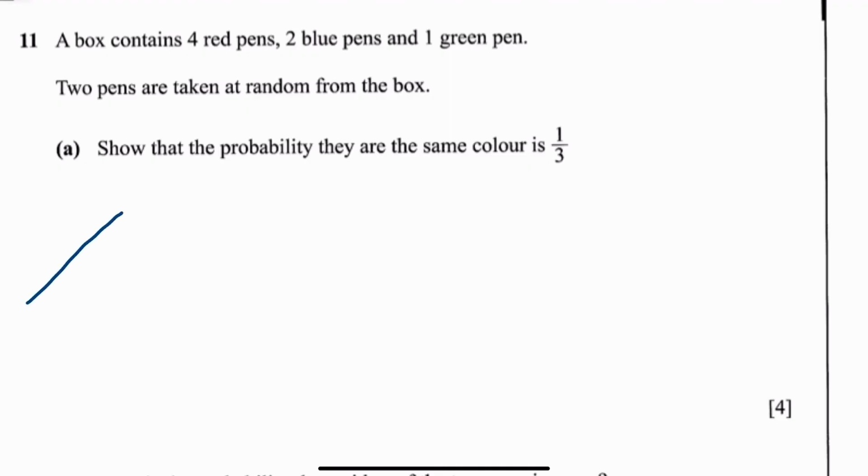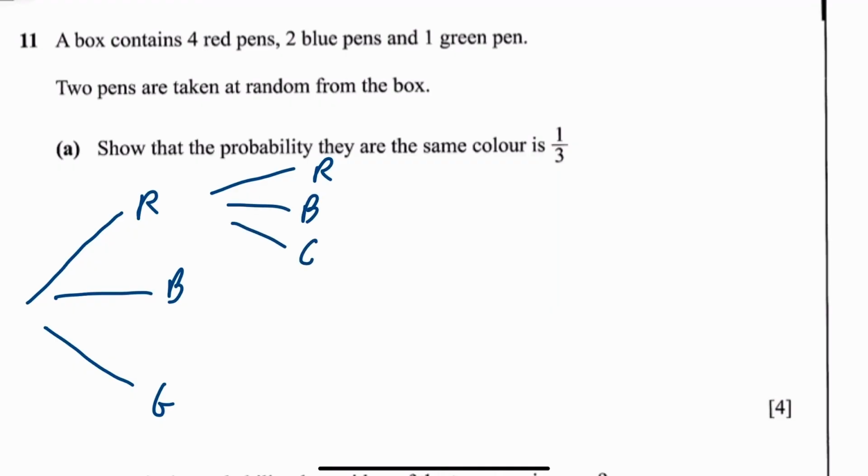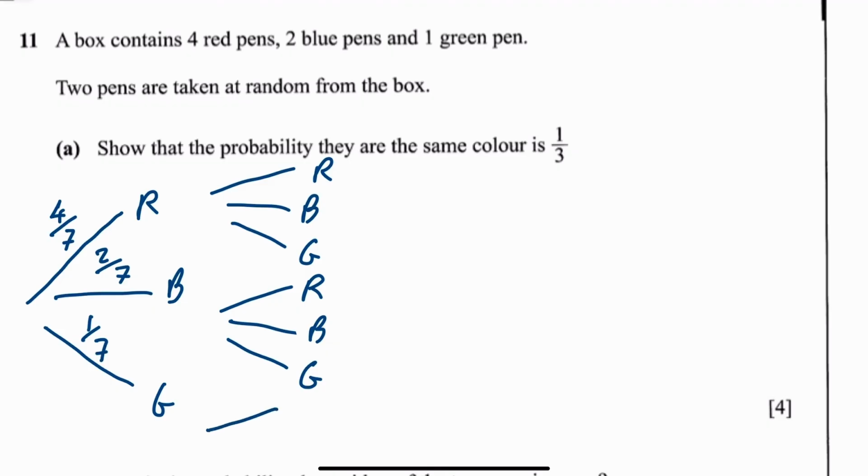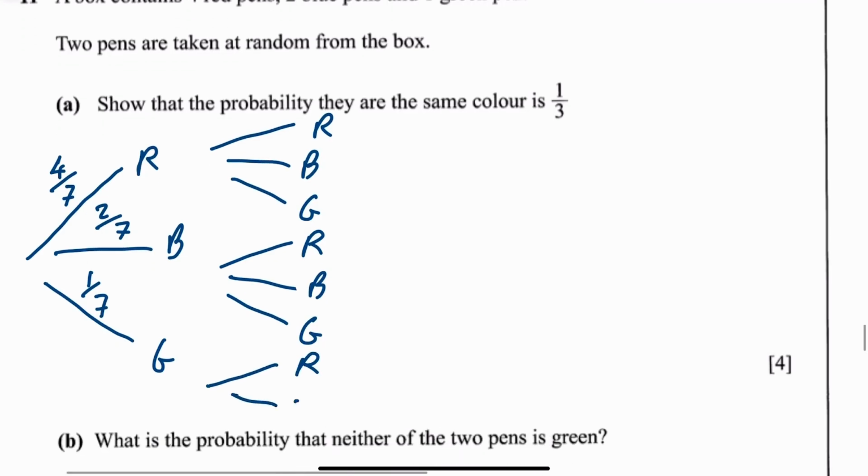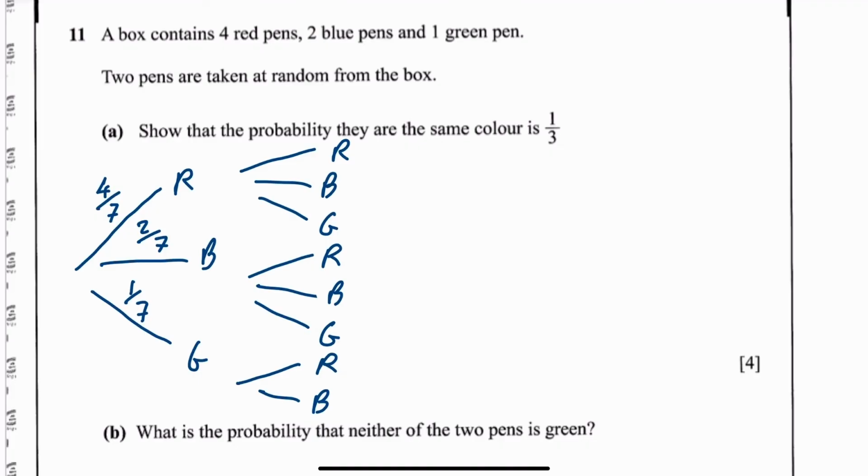So my tree diagram, I've got red, blue, or green, and from that you could have red, blue, or green. And then here from this one you could have red, blue, or green. Okay, I'm going to start filling these in and you'll see why in a wee second. I had 4 red, my total was 4 plus 2 plus 1 is 7. So it's 4 red out of 7, 2 blue out of 7, and 1 green out of 7. Now you're picking out one of these things. So if you pick out a green, you've no greens left, so you've just got red and blue left for this one.